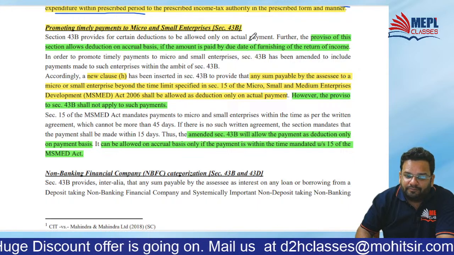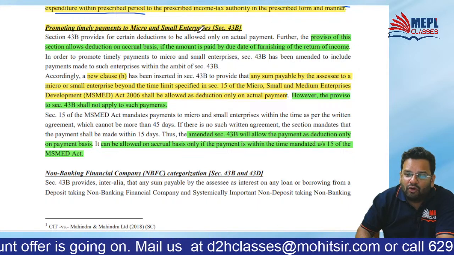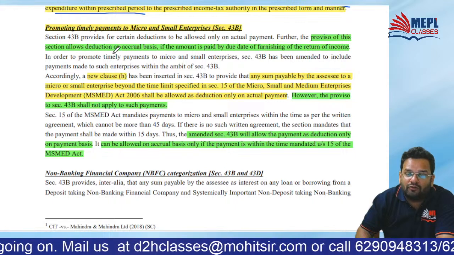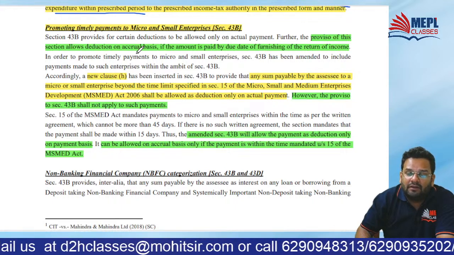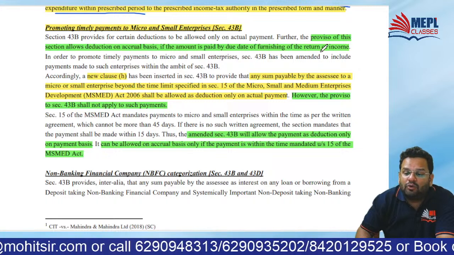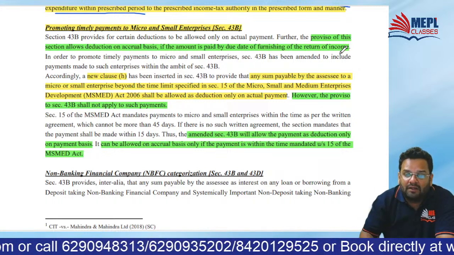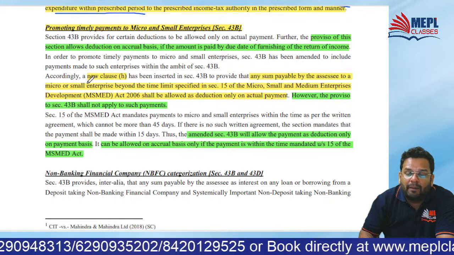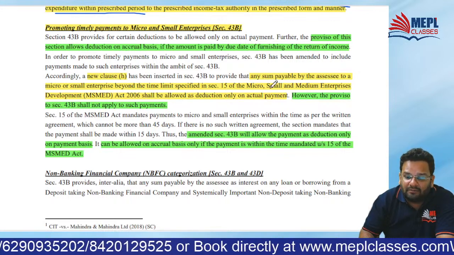So see, the proviso of this section, means proviso of 43B, says that deduction on actual basis will be allowed if the amount is paid by the due date of furnishing return of income. That is what 43B says. But what does clause H say?